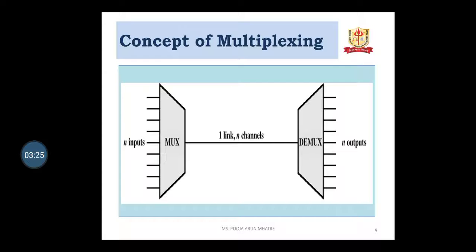The exactly opposite procedure is at the receiving side, where the hardware device used is a demultiplexer, that is demux. The demux receives a single input and produces a number of outputs, exactly opposite of multiplexing.